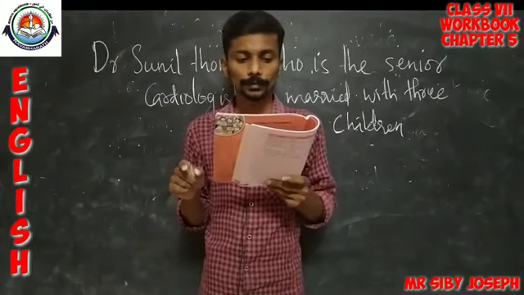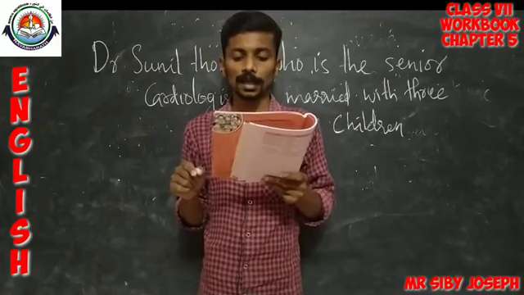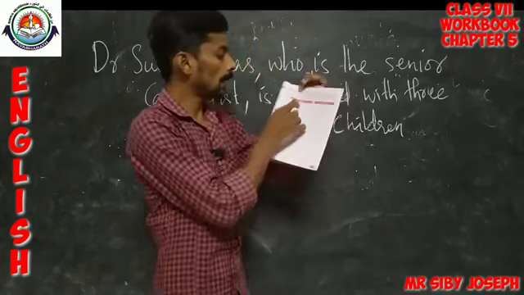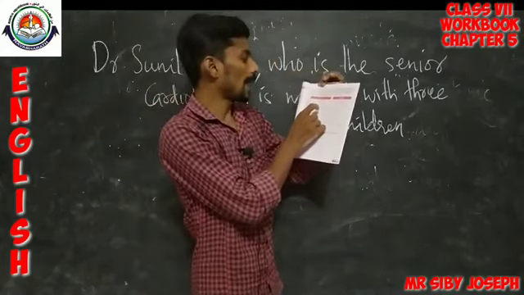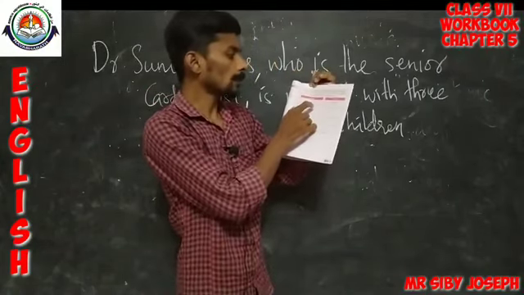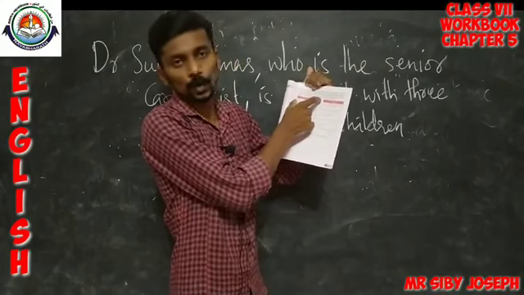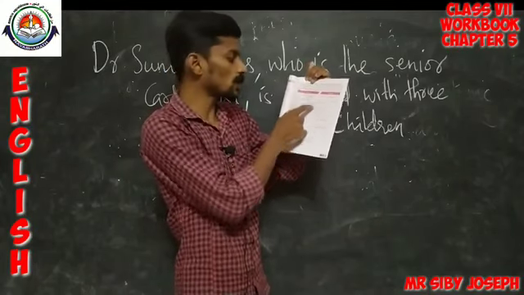Okay. The first one has been done for you. So, the task is that here you will have the list of winners of national sports events or national sports awards.